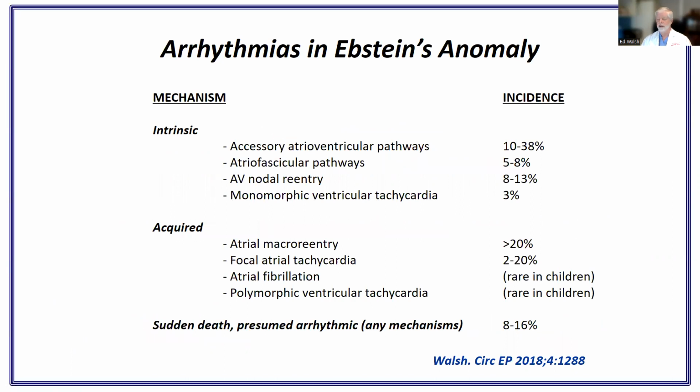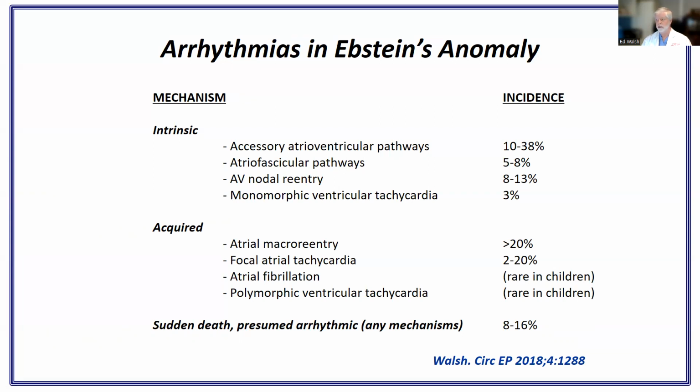I'm going to start by saying that Ebstein's anomaly, for someone who does catheter ablation, is what they would refer to in the military as a target-rich environment. There are a lot of different mechanisms for tachycardia in this condition, the most common being accessory pathways, but there's also a high incidence of atriofascicular pathways. AV nodal reentry is more common in the general population, and a subset of these patients can have monomorphic ventricular tachycardia that usually arises from the atrialized ventricular muscle.